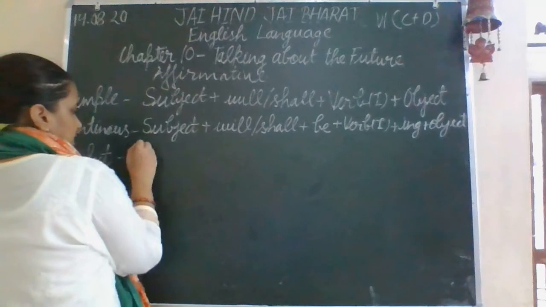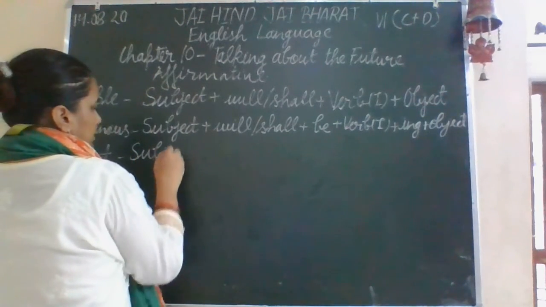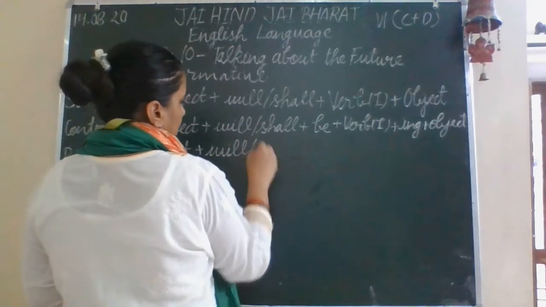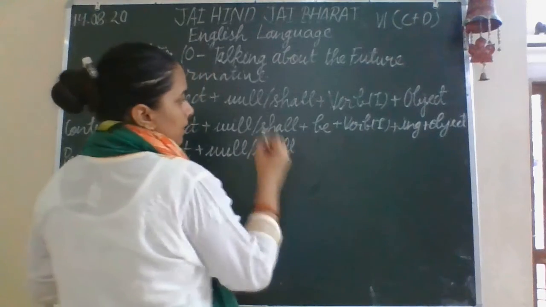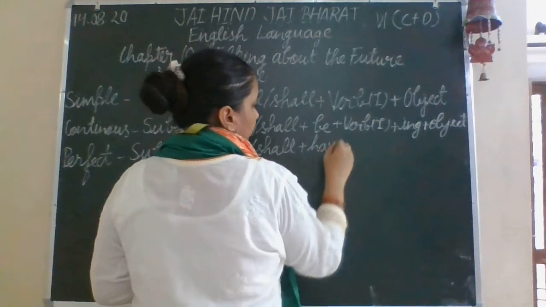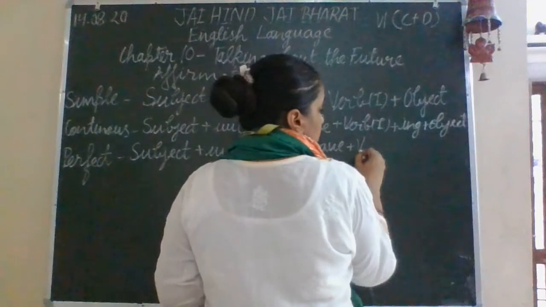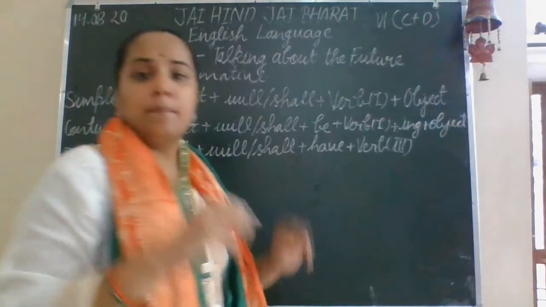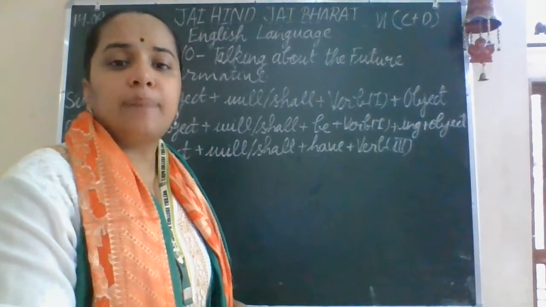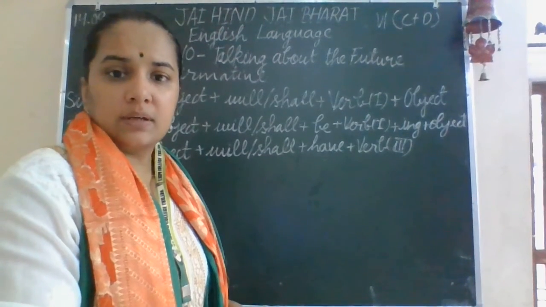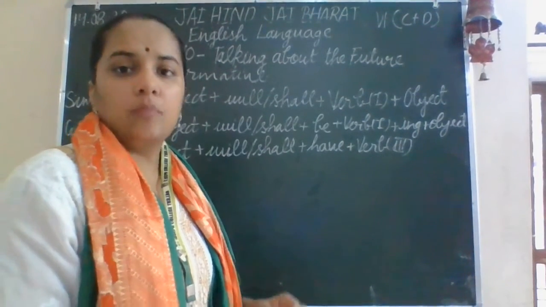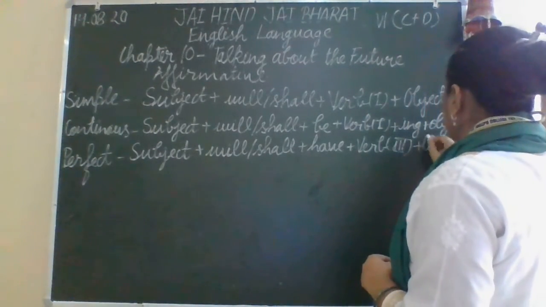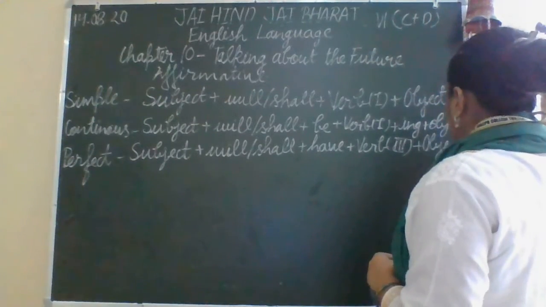So the structure of the sentence will be subject plus will or shall plus have plus third form of the verb, the past participle, and the object.